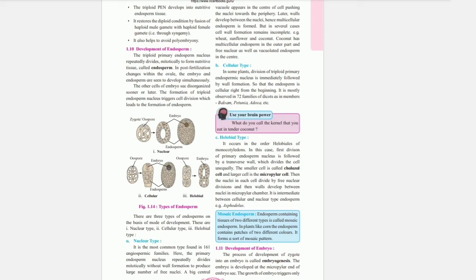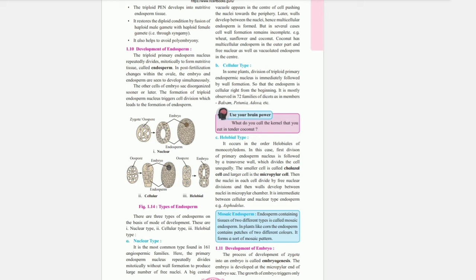Nuclear type. It is the most common type, found in 161 angiospermic families. Here, the primary endosperm nucleus repeatedly divides mitotically without wall formation to produce a large number of free nuclei. A big central vacuole appears in the center of the cell, pushing the nuclei towards the periphery. Later, walls develop between the nuclei, hence multicellular endosperm is formed.